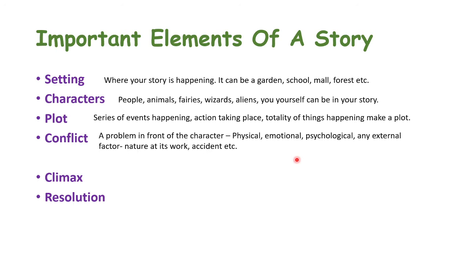If nature is at work, maybe there's a flood or a storm. Or a physical or emotional problem, maybe your character is very greedy, or selfish. So, all these are conflicts. Or the character meets with an accident, falls down and fractures his leg. All these things are conflicts, a problem that is created in front of the character.